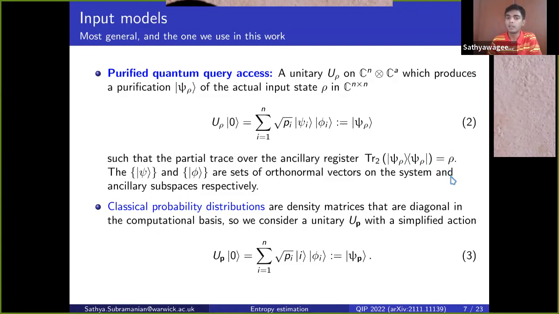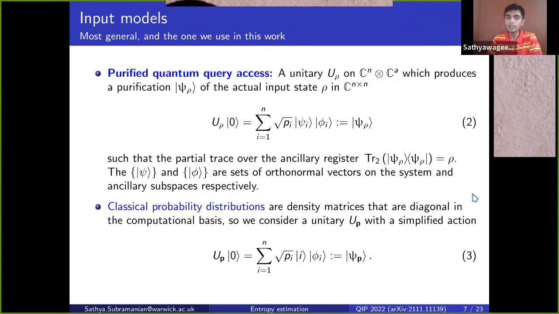And psi and phi are sets of orthonormal vectors on a system and an ancillary register. This model is very general in the sense that it can capture both pure and mixed quantum states, and it can also capture classical probability distributions, which are just diagonal density matrices in the computational basis.